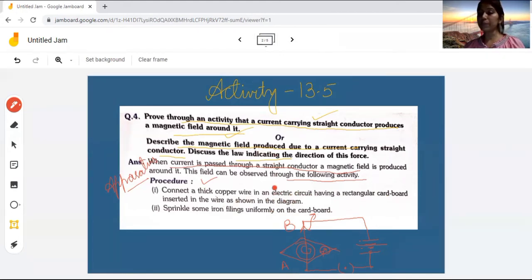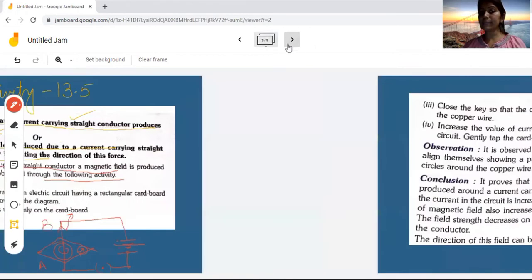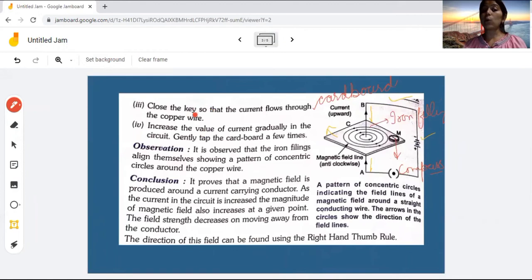You will have to sprinkle some of the iron filings uniformly on the cardboard. Now what is the next step? Next is to close the key so that the current flows through the copper wire. We will have to close this key. Okay, when we close this key, then what happens?